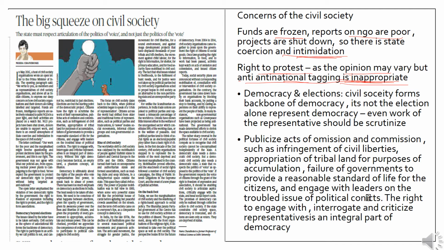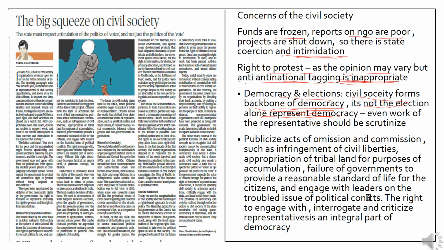Fine. So this article also tries to bring in democracy. It says that civil society forms a base of democracy. It tries to correlate with democracy, and then it tries to criticize the government. It tries to say that civil society forms the backbone of democracy, and it is not the election alone which represents democracy. Fine, there are many things other than election which represent democracy, and it tries to give them out in